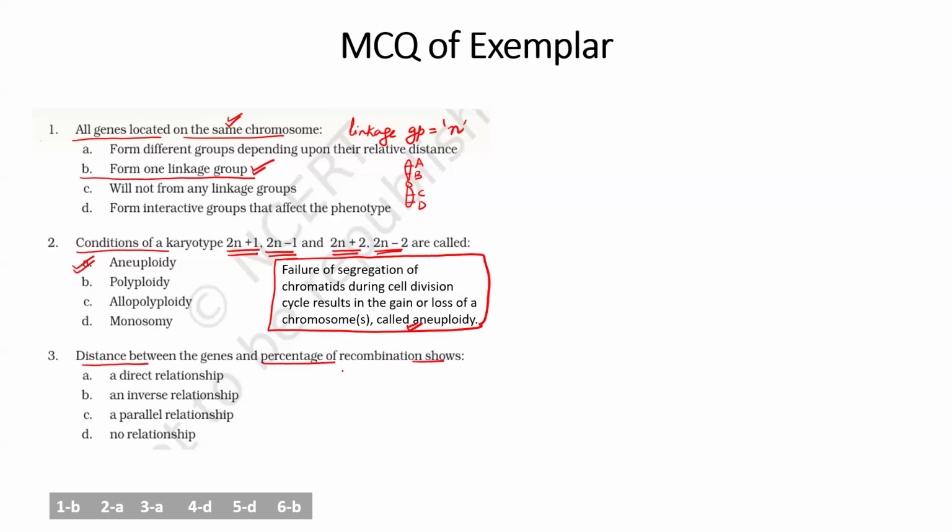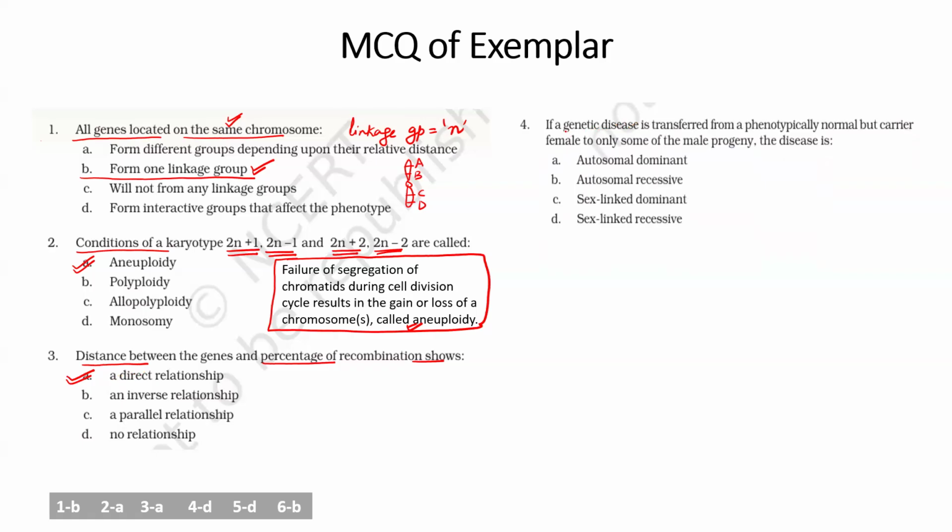Now, the third question is the distance between the genes and the percentage of recombination. What does it show? If you recall Morgan's experiment, linkage and recombination, if the genes are very near, you will find recombination is less. So if distance is less, recombination is also less. If distance is more, recombination will be more. So we will say they are showing a direct relationship. Clear, beta? They are showing a direct relationship.